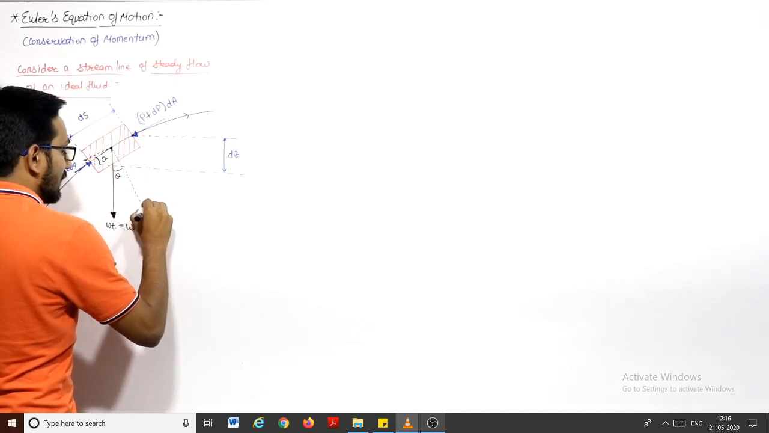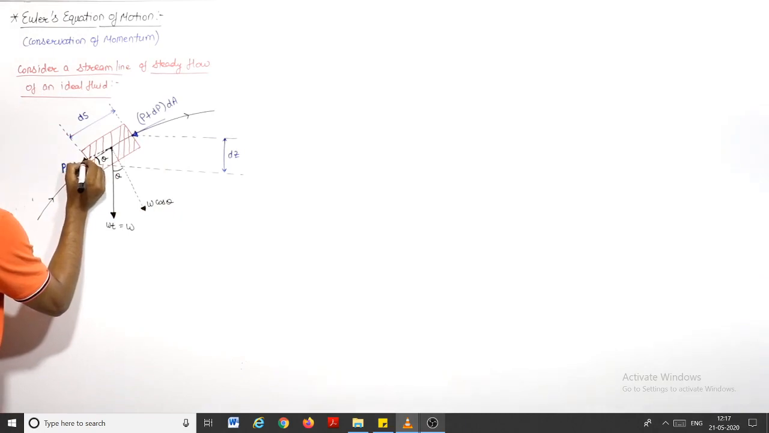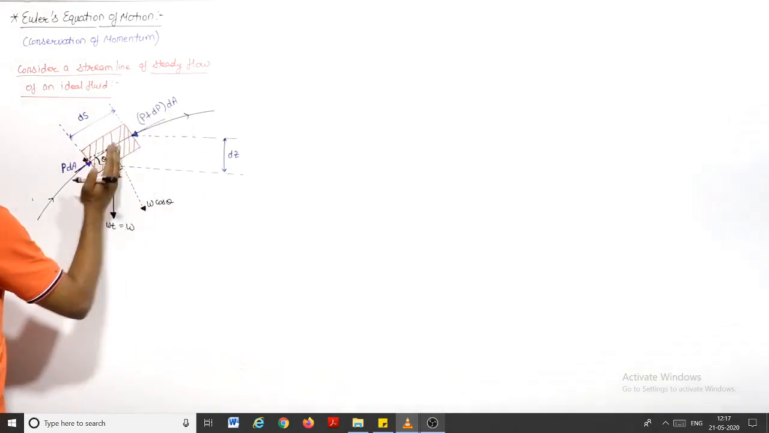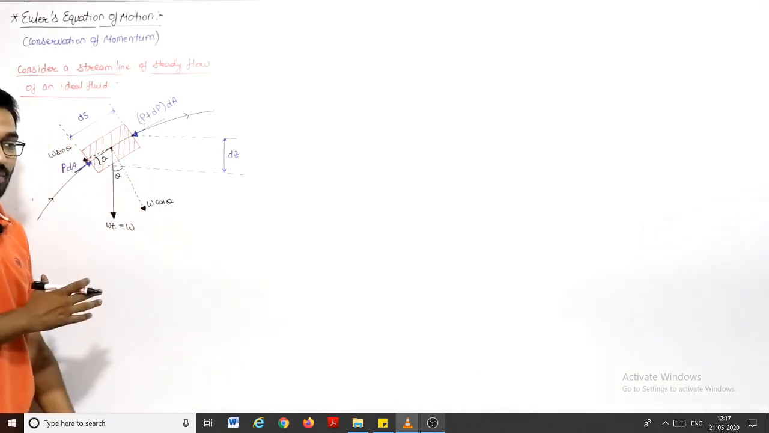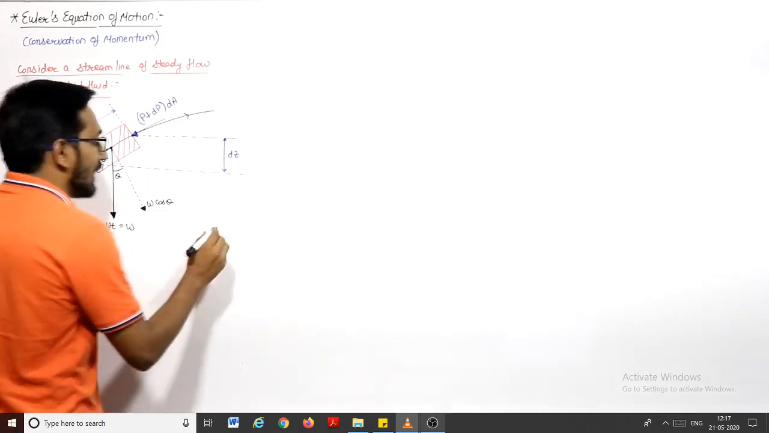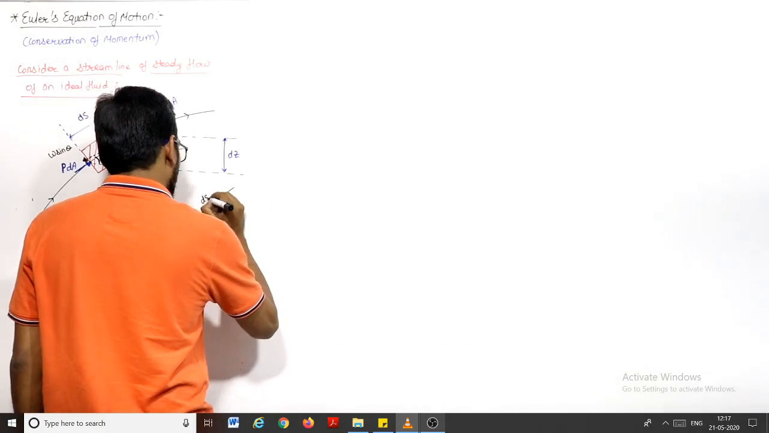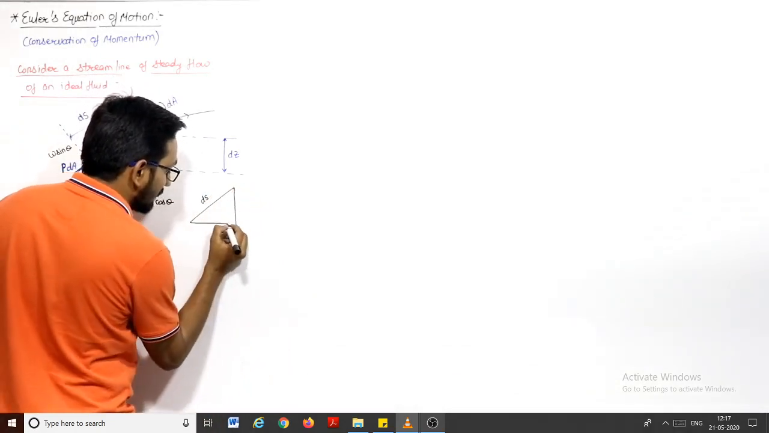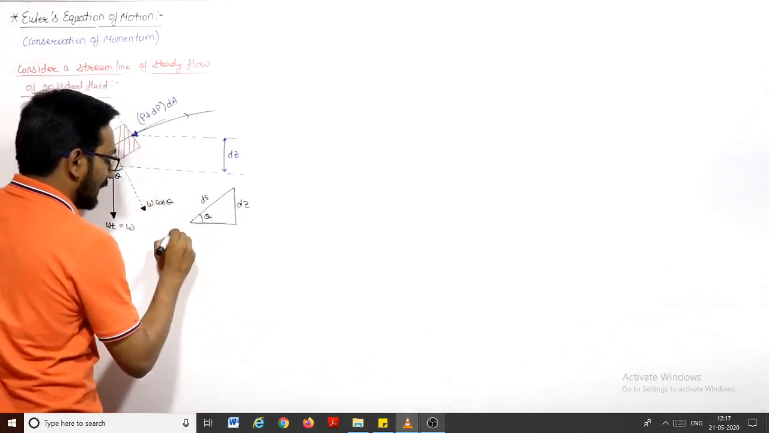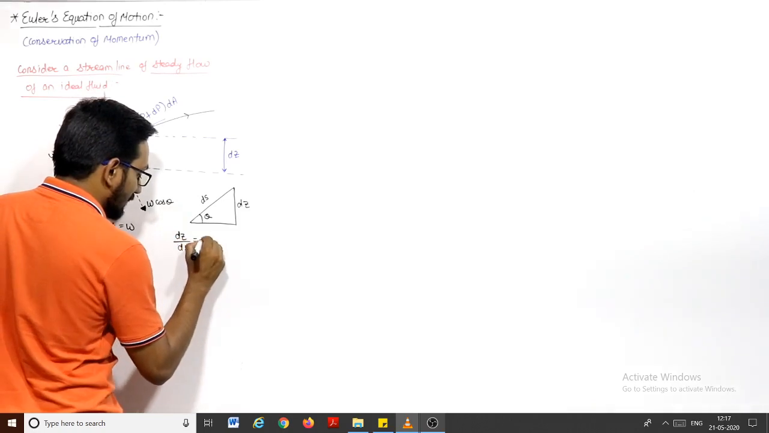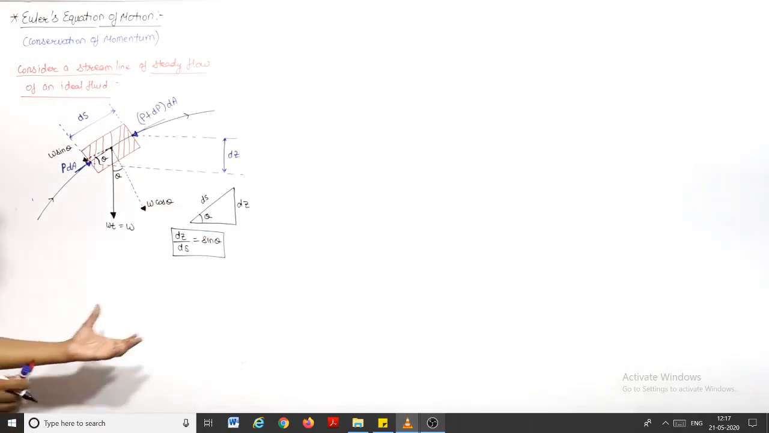So this component of W will be W cos theta, and if you resolve in this direction, along the streamline, the component will be W sin theta. And if you see that this length is ds, the vertical height between these 2 points is dz, and this angle is theta. So from here you can write dz upon ds is equal to sin theta, right?